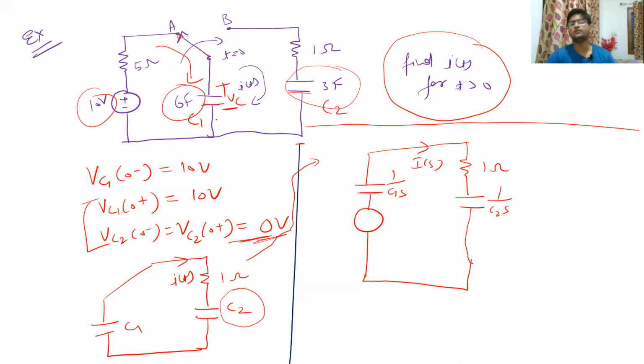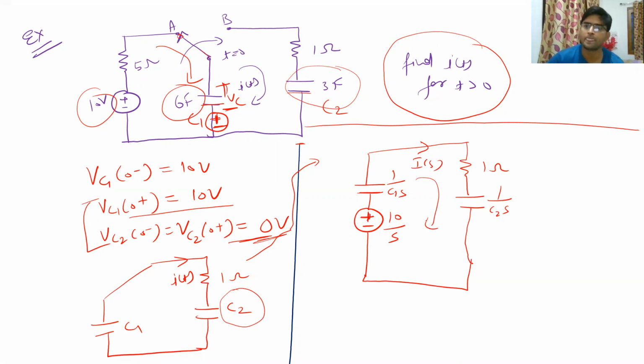So if you draw the equivalent circuit of this capacitor and if you draw the voltage source in the Laplace transform circuit, the polarity will be same as this VC. So here also you have to take the polarity like this. So its value will be how much? Its value will be VC0 plus, which is 10 volt divided by S. Clear?